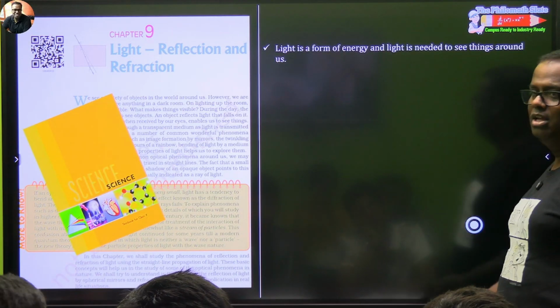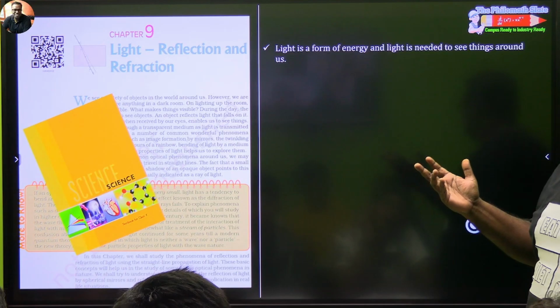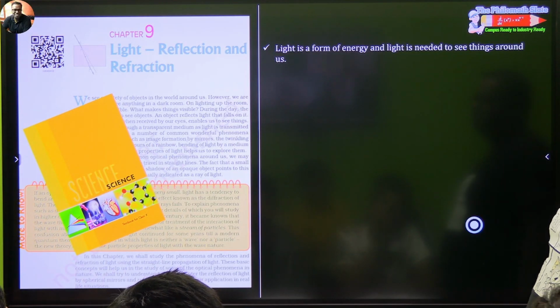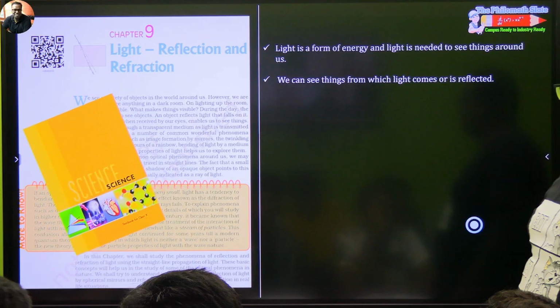So the first thing, 1 mark questions. Light is a form of energy and is needed to see things around us. That is nothing there. Okay, we see things from which light comes reflected. Now this is grade 8 stuff.